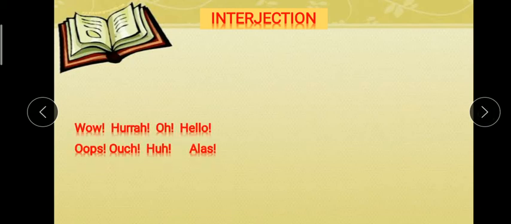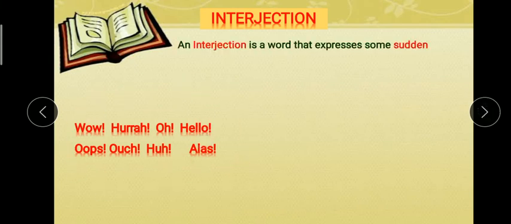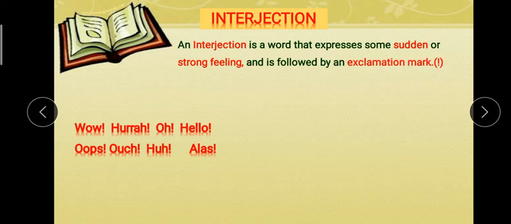Now interjection. Interjections we also call exclamation words, exclamatory words like wow, hurrah, oh, hello, oops, ouch, alas. These are some interjection words. How can we define it? Yes, these are those words that express some sudden or strong feeling, and they are also followed by an exclamation mark.